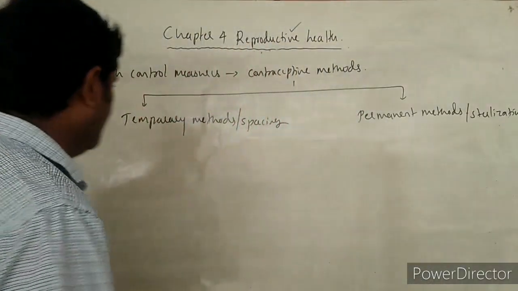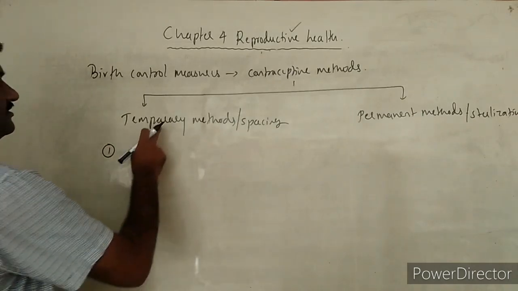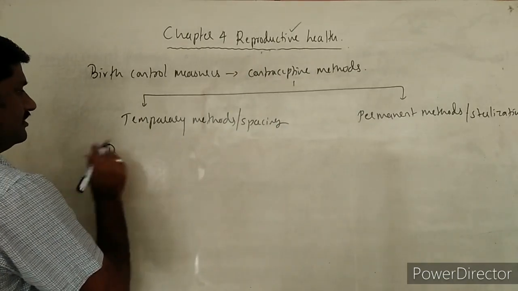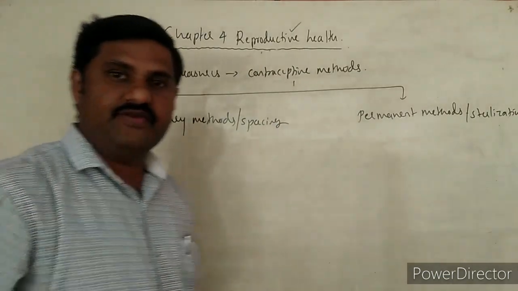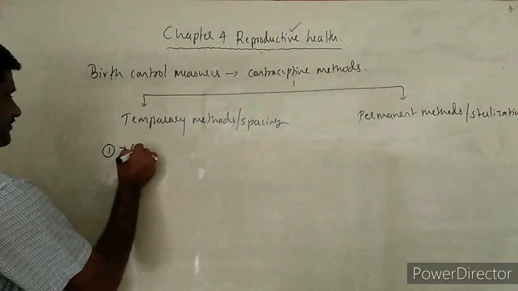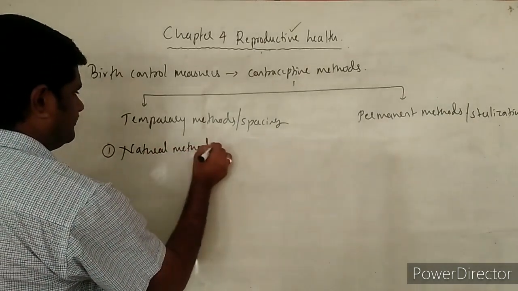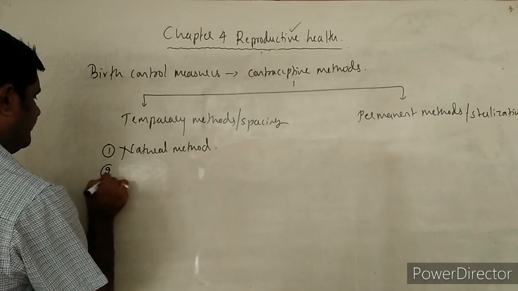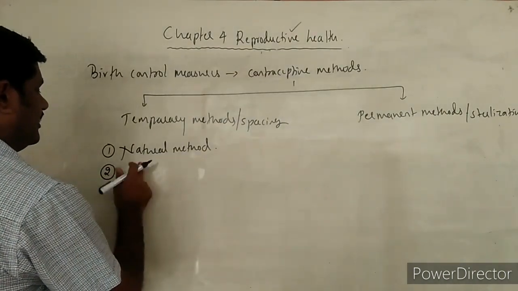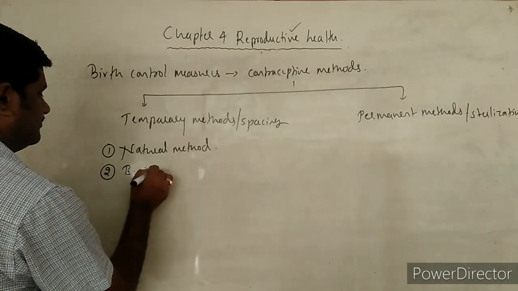So let us go through what are the methods that we come across. The first one is a temporary method, in which there are different methods that we come across. The first one is natural methods of contraception. The second one is barrier method.